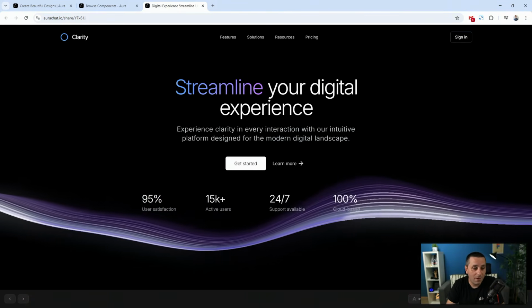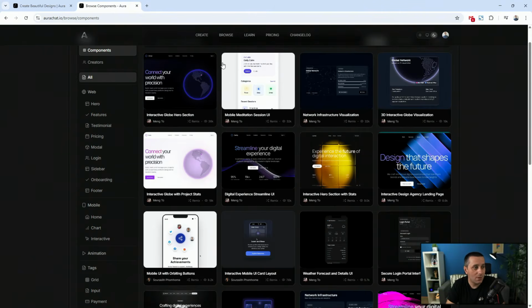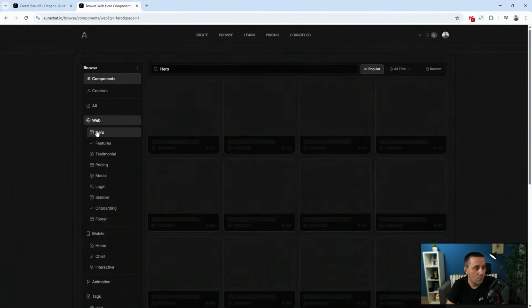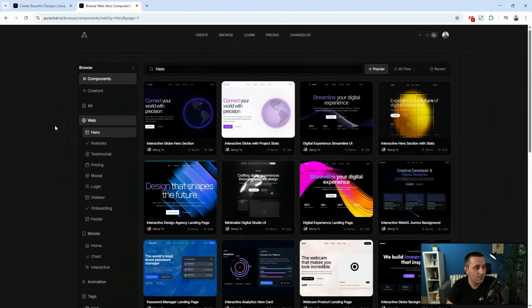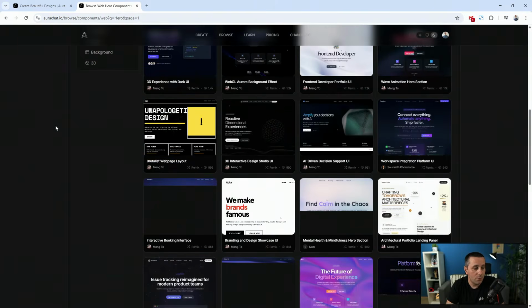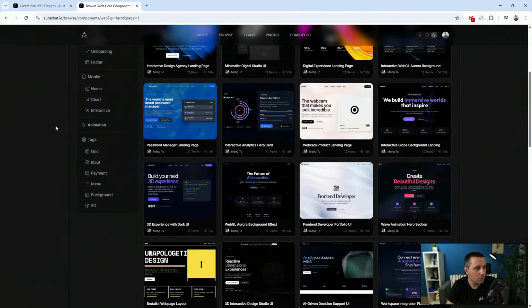What's really fun for us designers is this remix feature. You can access it from here, as I mentioned, or you can just scroll here, let's say Web Hero, and I want to see different options for Web Hero and what it offers. When it loads, I can just browse by Web Hero. These are all cool modern Web Hero sections, and when I find something which I like, let's just pick one at random, let's just take this one, you have this remix option, but as you saw, you can open it in a new tab and hit remix from there.